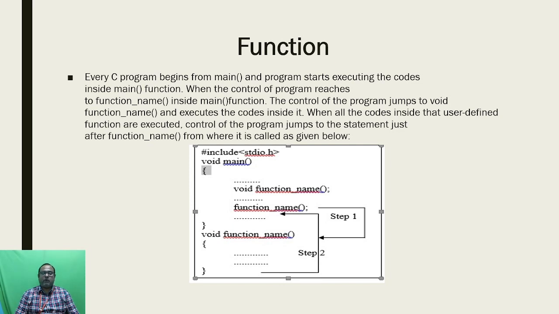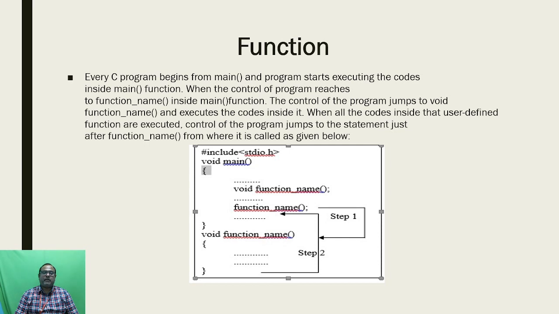Okay, so now we are going to briefly elaborate on the function. We all know that in C programs, when we begin a C program, we should have a main function. Without the main function, there won't be any C program. From this main program only, the data is transferred to the user defined function, and finally that user defined function will return the output to the main function.